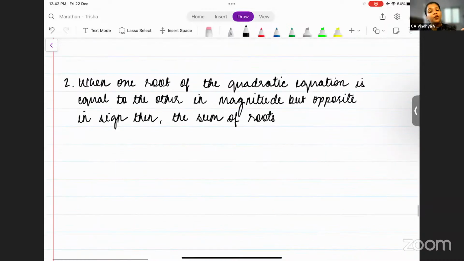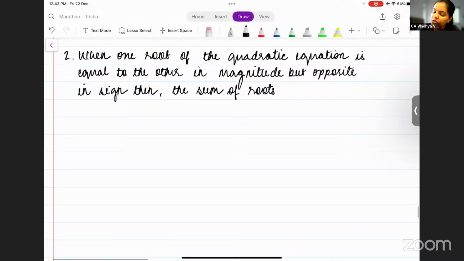Next. If one root of the quadratic equation is equal to the other in magnitude but opposite in sign. Now, what is this equal in magnitude but opposite in sign? Equal in magnitude means the value, the quantity is the same. That means if one root is 5, the other root is also 5. But opposite in sign means if one root is 5, then the other root is minus 5. Okay. So if I consider alpha as 5, beta will be minus 5.